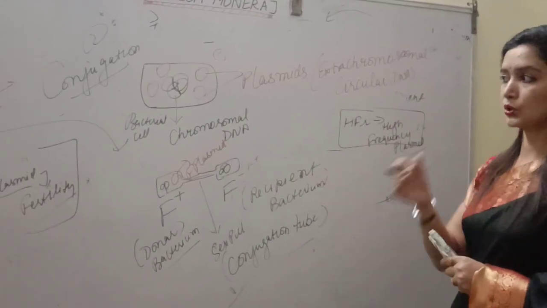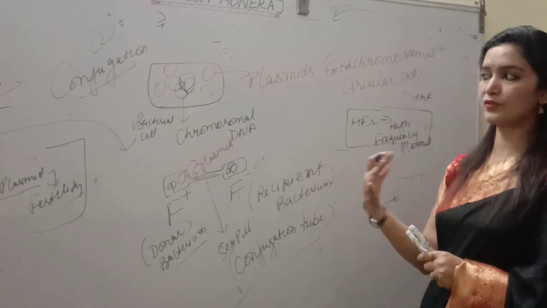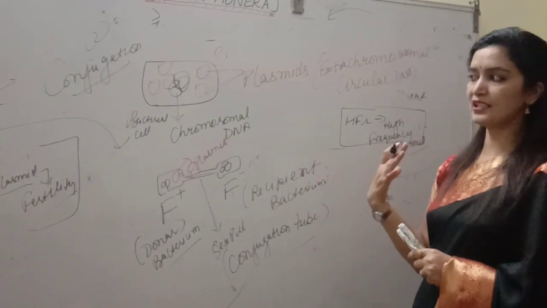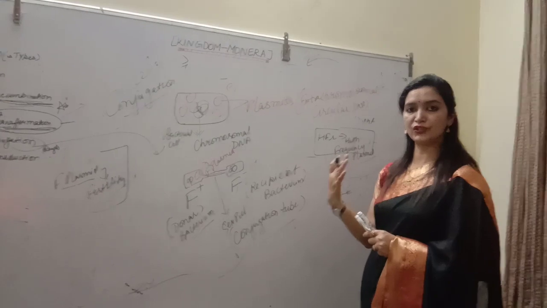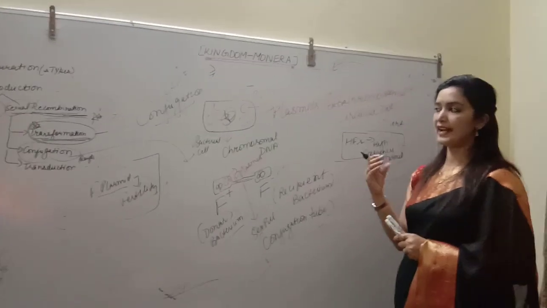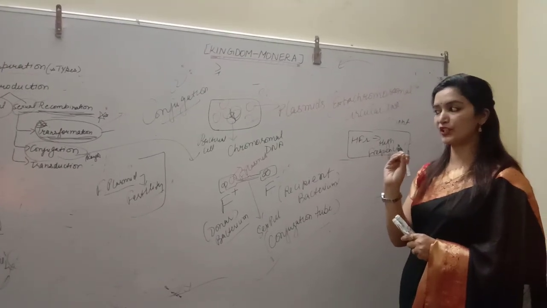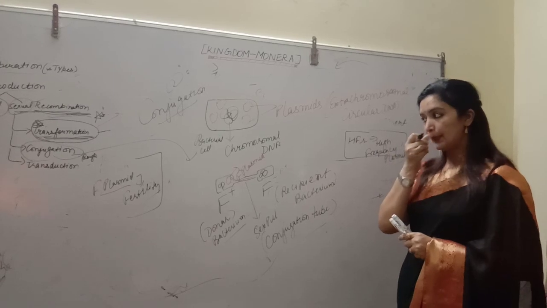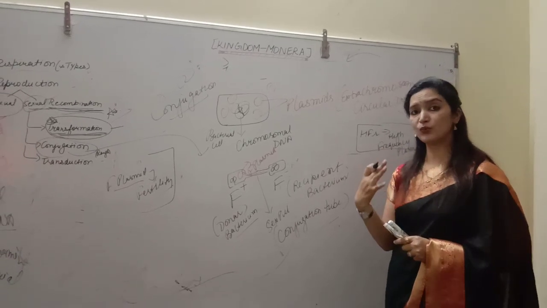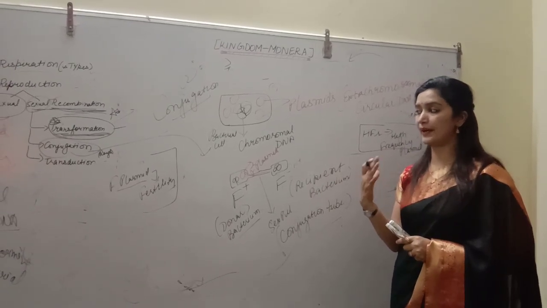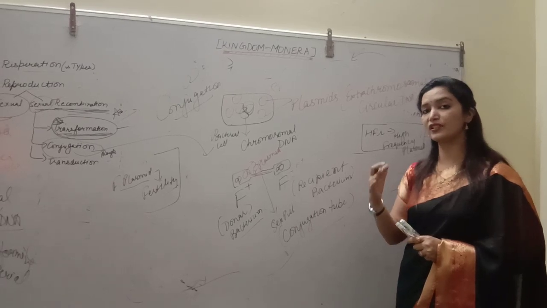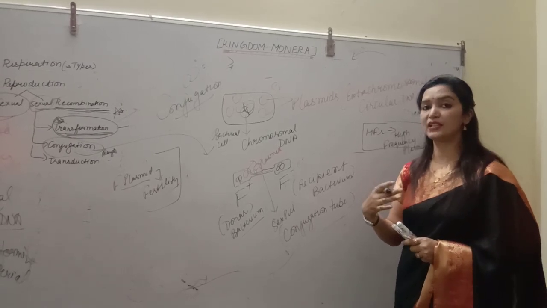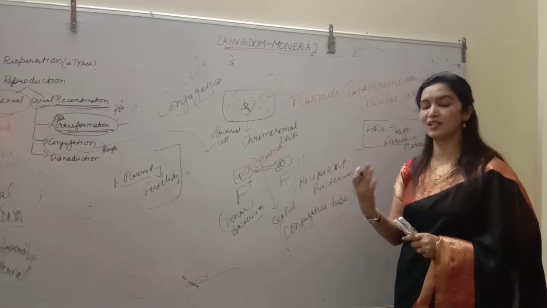Alright students, so this is conjugation, which helps bacterial cells exchange DNA with the help of a conjugation tube or sex pili, and the fertility factor, the F plasmid, is responsible for that. Students, in class 12th, in the chapter on biotechnology and molecular biology, you will read about different types of plasmids, like the R plasmid for resistance and the B plasmid for virulence.